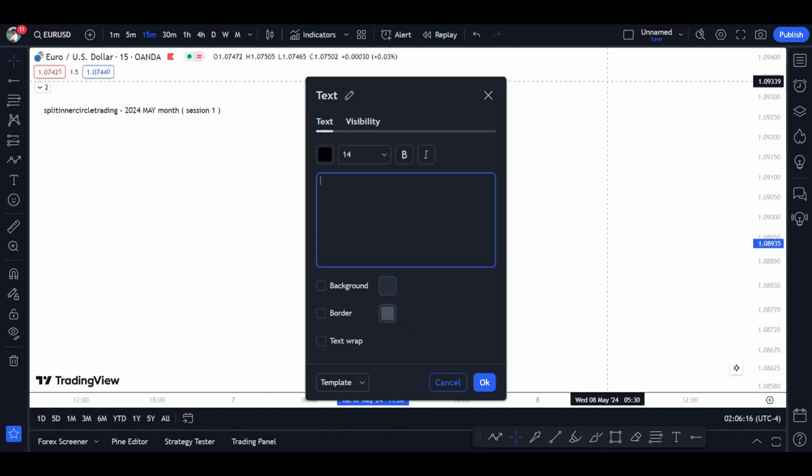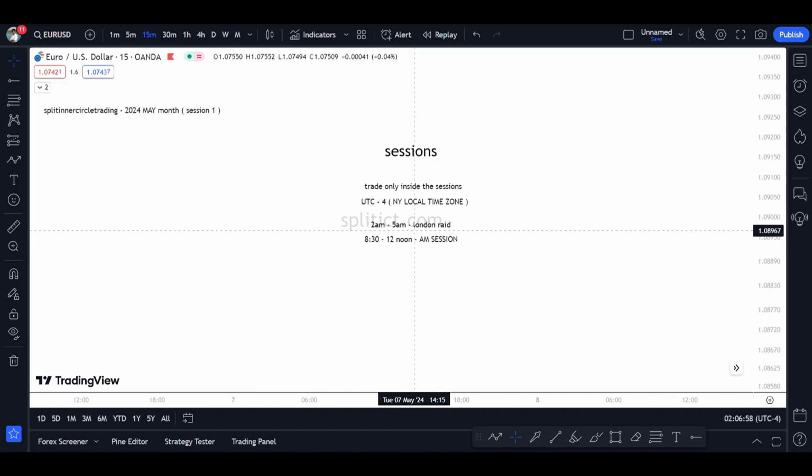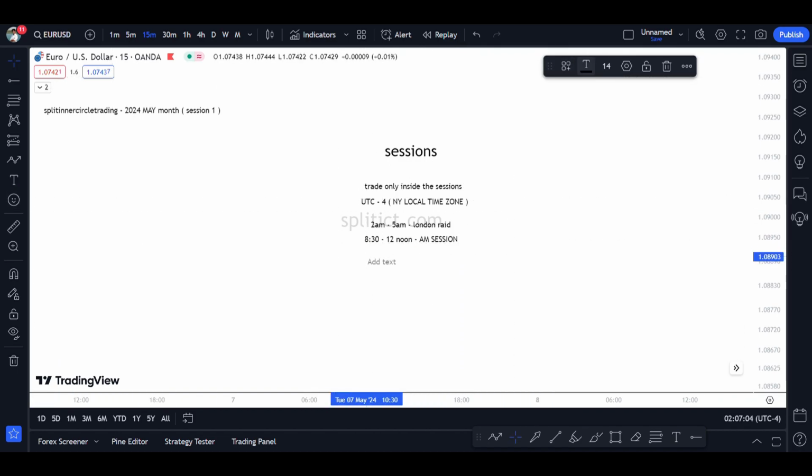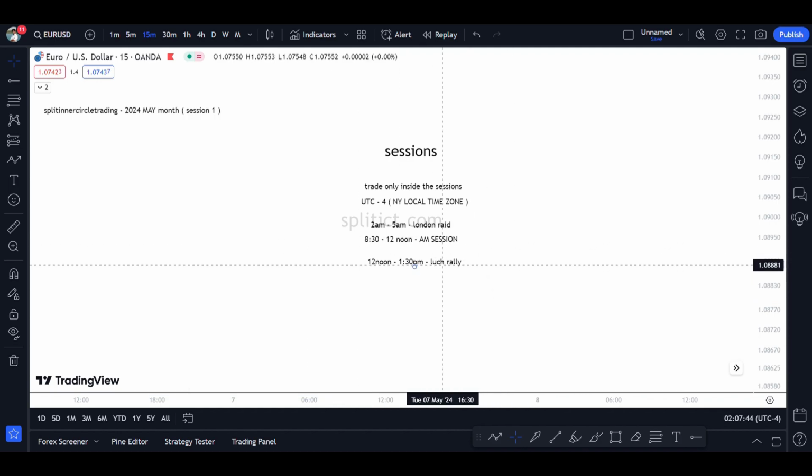What is the next session? Next is the AM session. When does the AM session start? So 2 to 5 is the London Raid, and 8:30 to 12 is the AM session. What is the next session, Krishna? The next session is from 12 noon all the way to 1:30 p.m. What is that? The lunch rally. This is where ICT tells us that the algorithm starts working.